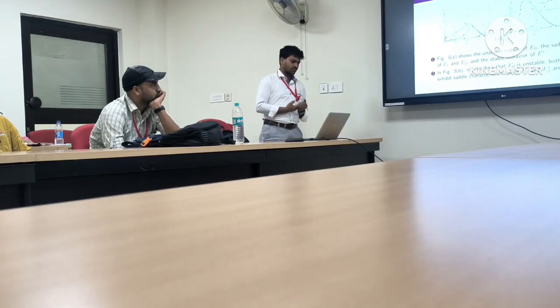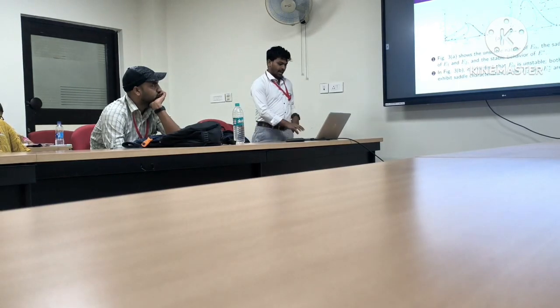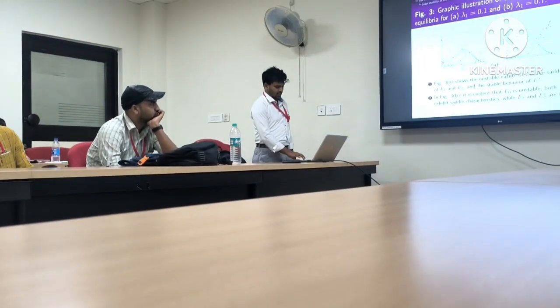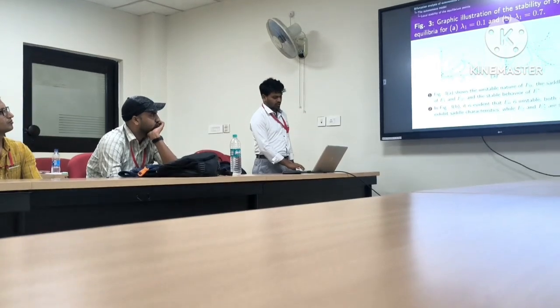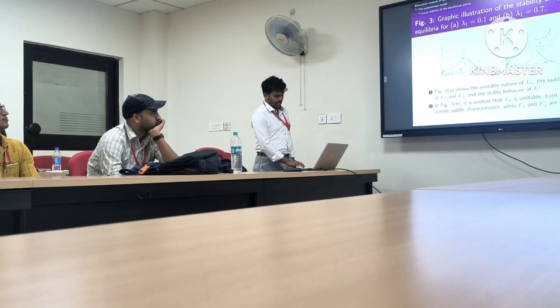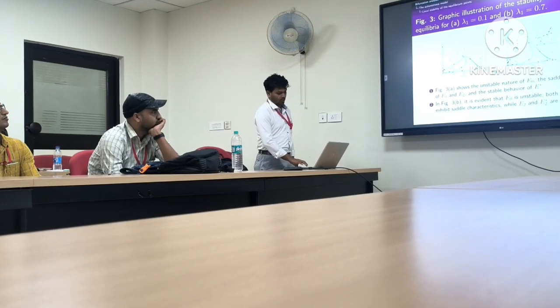So we graphically illustrate the behavior of these equilibrium points by plotting solution trajectories. When we choose this initial condition from near this population equilibrium point, the solution trajectory goes to this star, and when we choose it here, the solution trajectory first goes to E1, and from there it converges to the star.